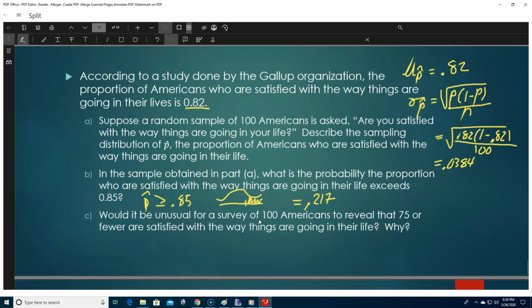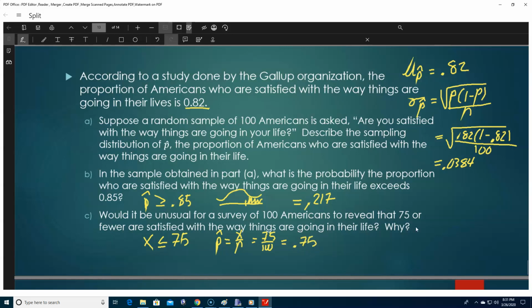Would it be unusual for a survey of 100 Americans to reveal that 75 or fewer are satisfied with the way things are going in their life? Why? So this problem, we're starting out with the idea of x. We need to find x less than or equal to 75. They give us a big number. 75 is gigantic compared to these little decimals that we're dealing with. So we have to turn x into a p hat. To do that, p hat is equal to x divided by n. So that's 75 divided by 100, which is 0.75.